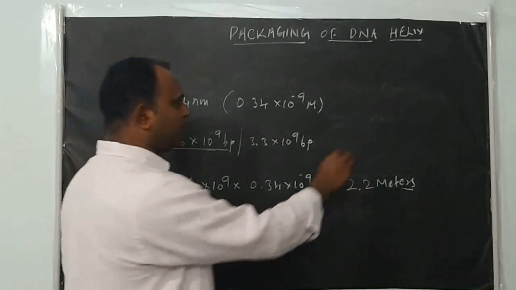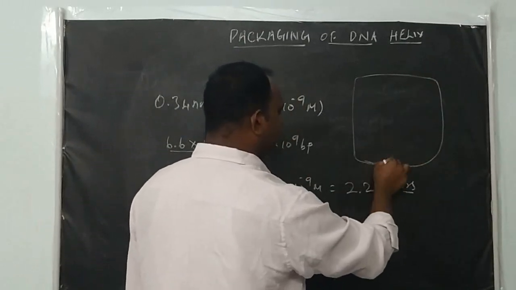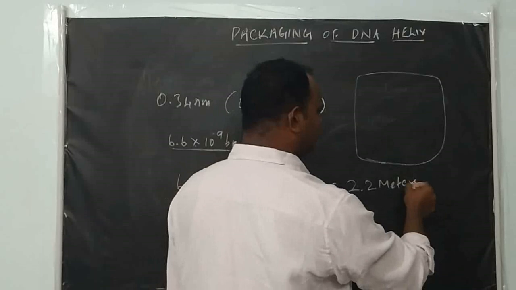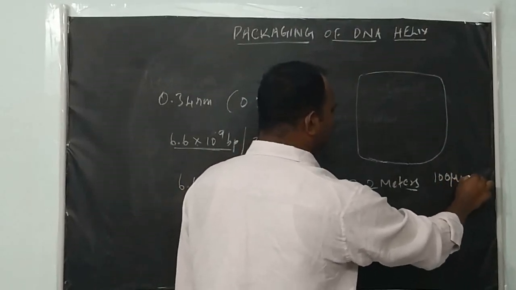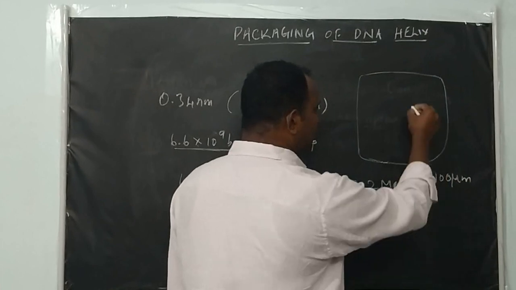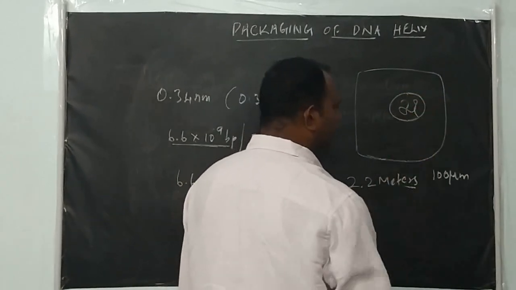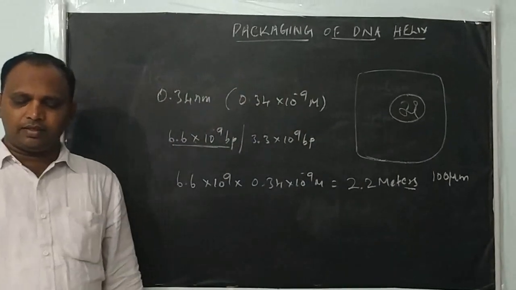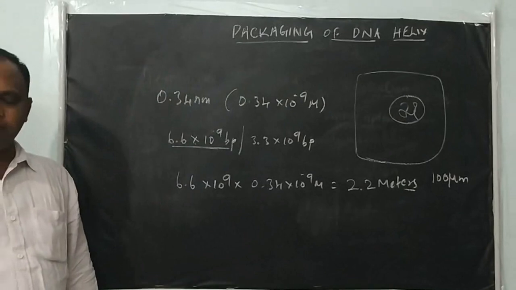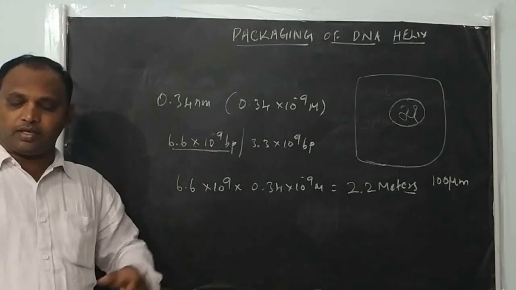But this much DNA is present inside the cell, and only inside the nucleus. Take a human cell, surrounded by the plasma membrane. The eukaryotic cell size is at most 100 micrometer, and within the cell the nucleus is there. Within the nucleus only, the DNA is present. How can the small size of the cell accommodate such a lengthy DNA molecule?